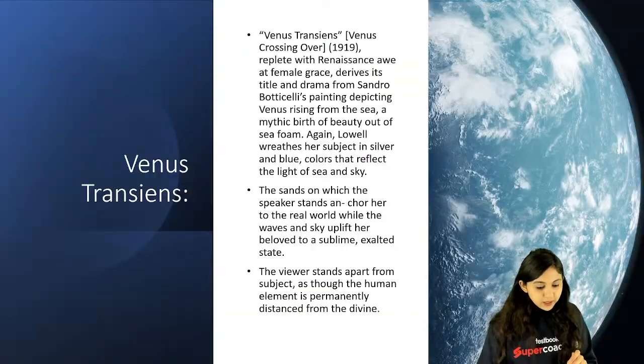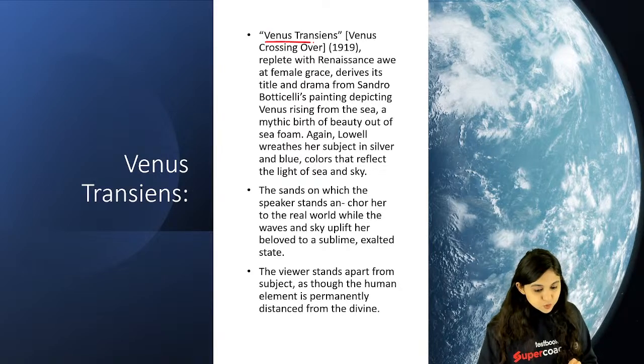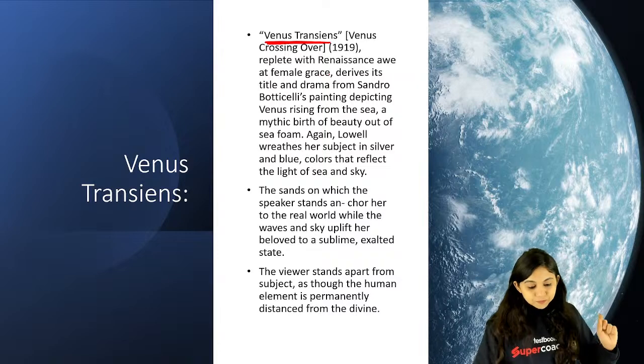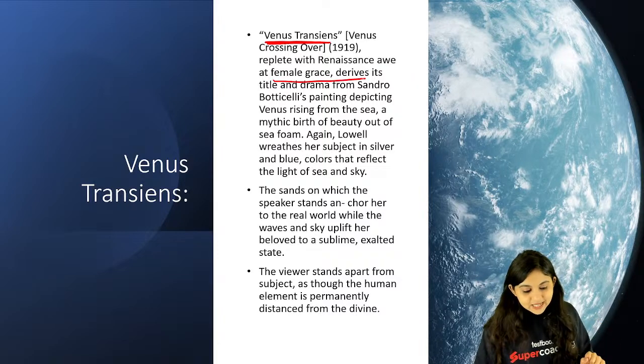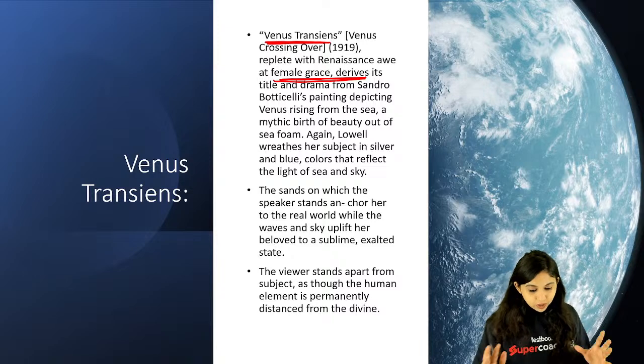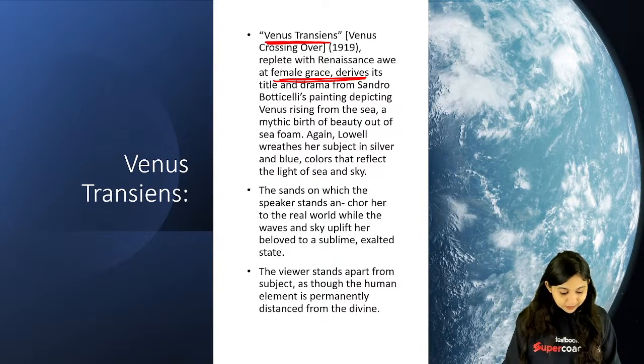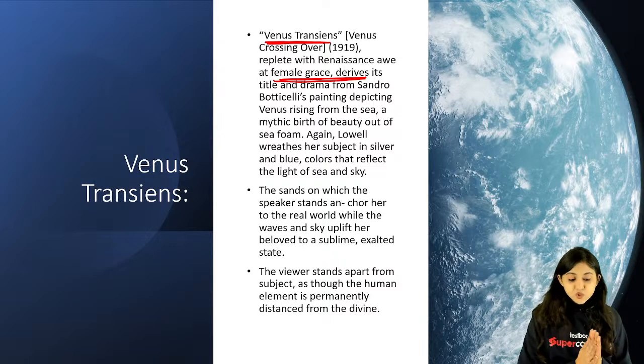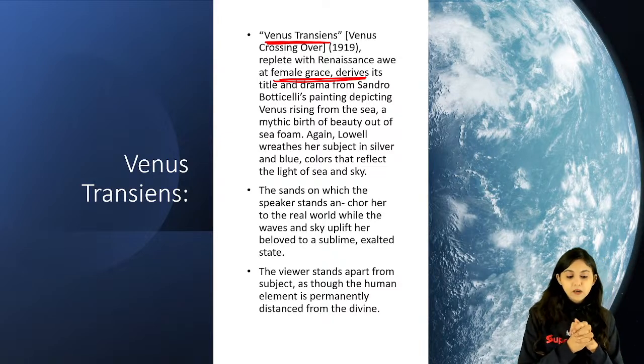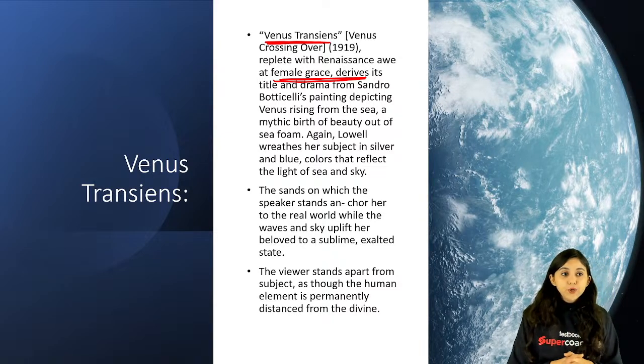So please remember that. And of course, Venus Transiens. This is another important work. It is all about female grace altogether. In Patterns or Venus Transiens, all these kinds of works by Annie Lowell, like I told you, Lowell was trying to talk about why women can't write. Why can't women write poetry?